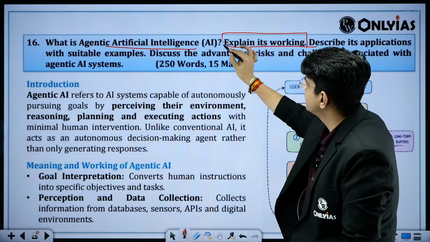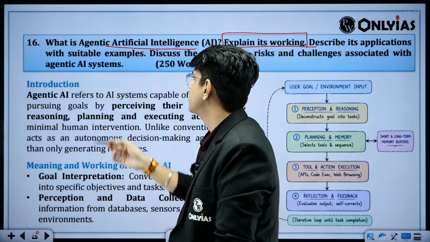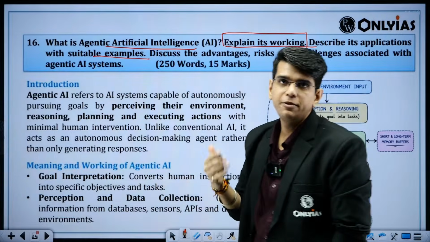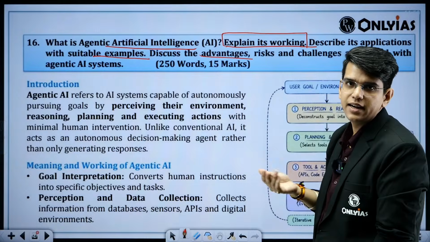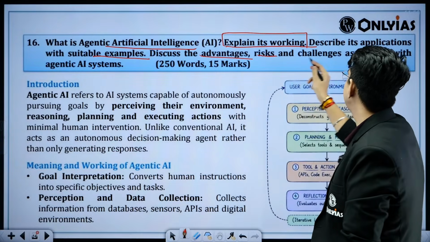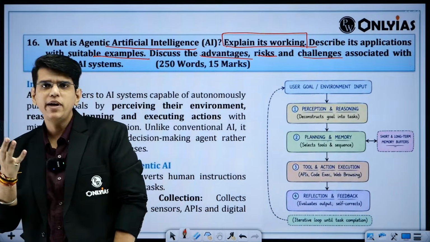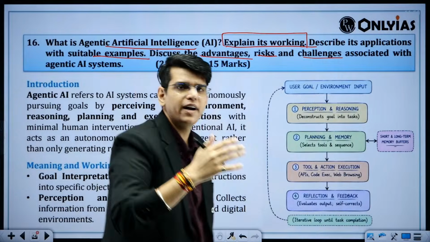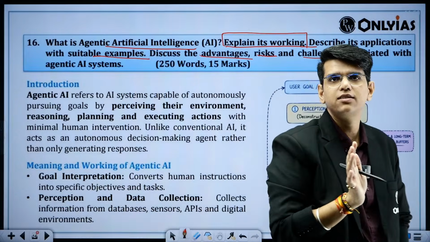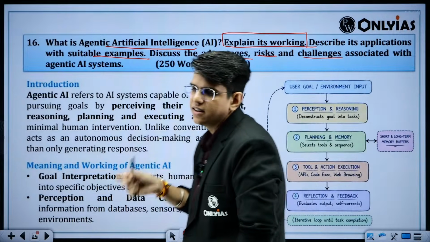First of all, the working, you should discuss the loop in which agentic AI works. Suitable examples, the fields where these can be used, and discuss the advantages. What are the advantages we have, risks and challenges associated with agentic AI. So they have given you 5 points to answer, right? 250 words, 50, 50, 50. You could have divided these into 5 sections and answered, right? Understood? So what is agentic AI?